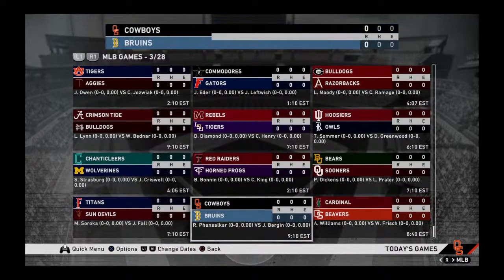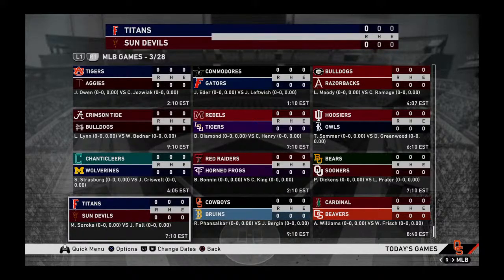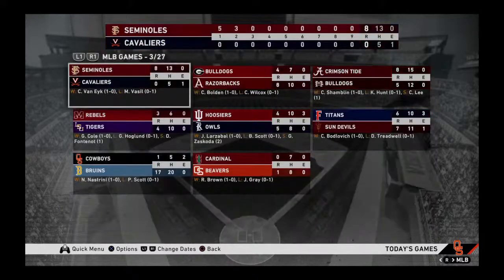Before we do Oklahoma State and Arizona State. Arizona State, they're taking on Cal State Fullerton for the first series of the season. Arizona State won that second one.